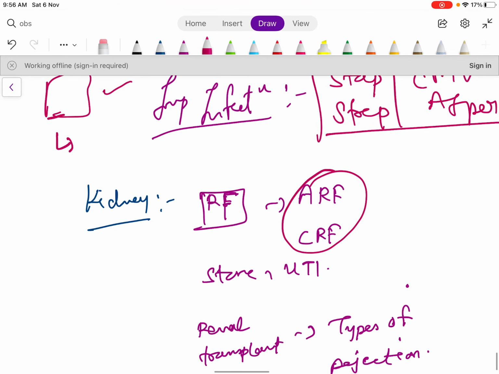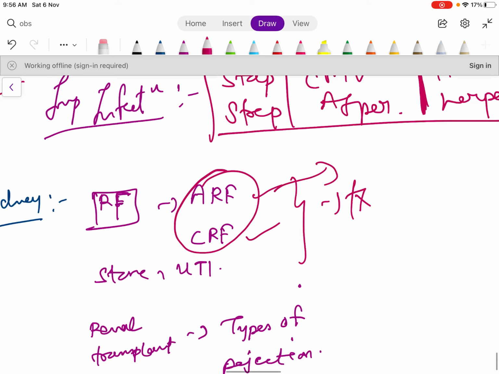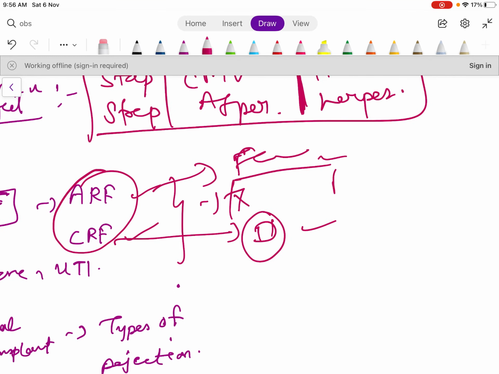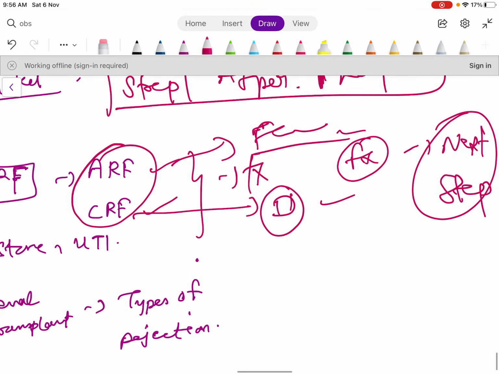Then in kidney, acute renal failure and chronic renal failure. They won't ask you the treatment because you all know here we give fluids, the dialysis, so it's easy. They won't ask you about that. They will give you the feature and they will ask you the next step, okay.